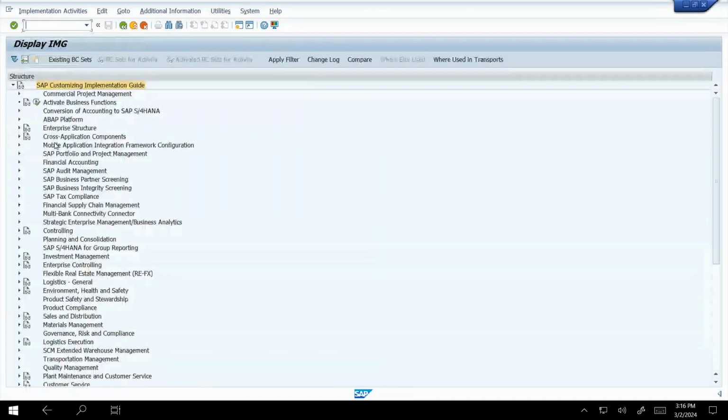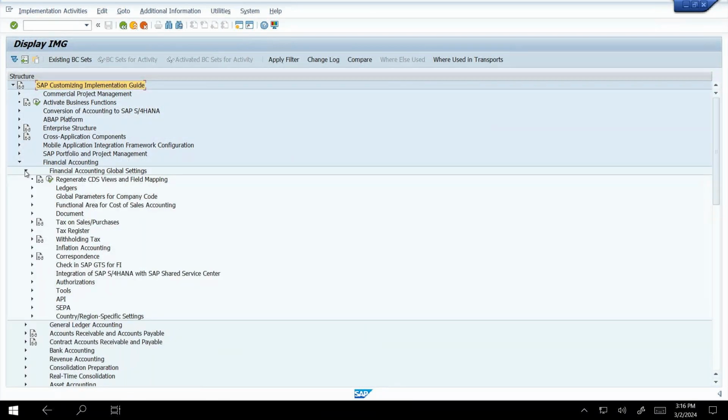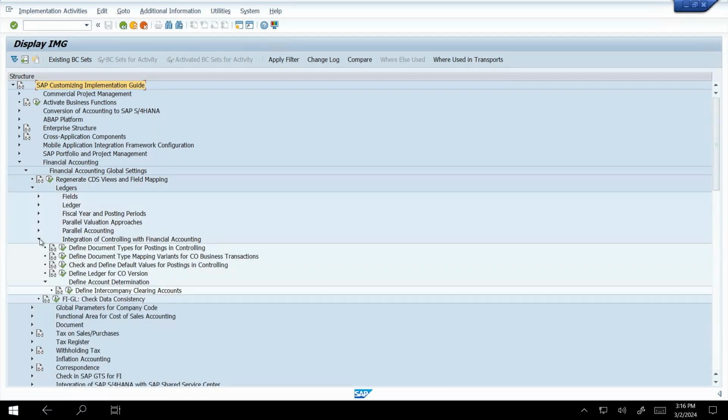Next, the financial accounting option, and under financial accounting we can see the financial accounting global settings option. In the global settings option we can see another option, that is ledger. So click on that ledger. For the integration of controlling with financial accounting, the first one is define document type for posting in controlling. Just click on that.